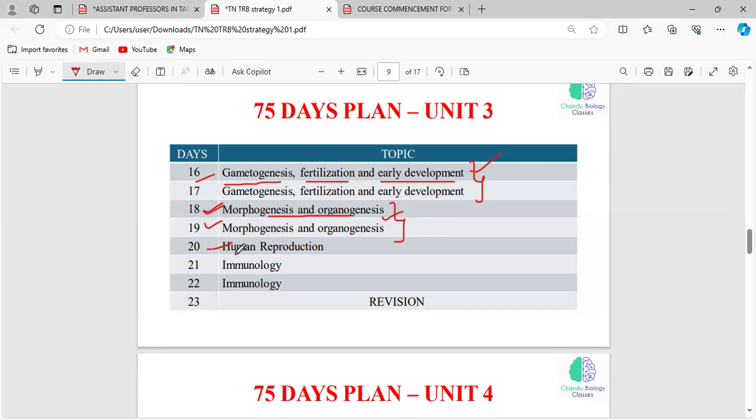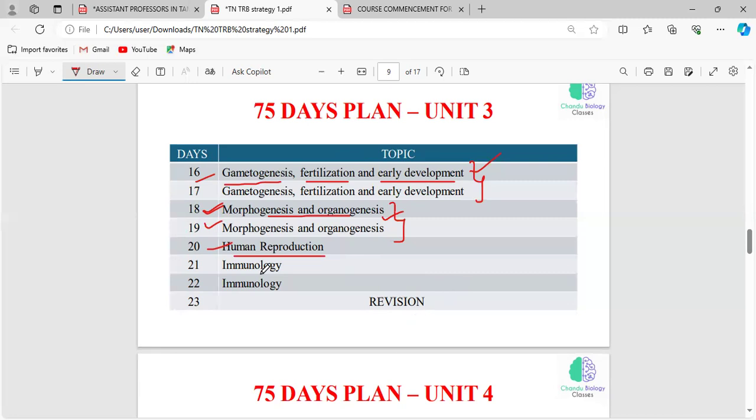Day 20 will be related to human reproduction. On this day, you have to read about human reproduction. See, we have a male reproductive system and a female reproductive system. What are all the parts involved in the male and female reproductive system, and each part is related to which function, what is their function? So all these things you have to cover under human reproduction.